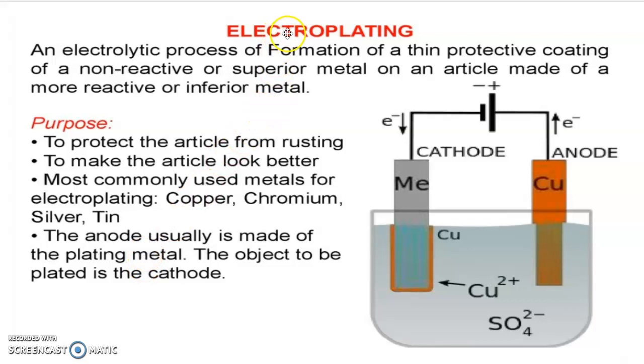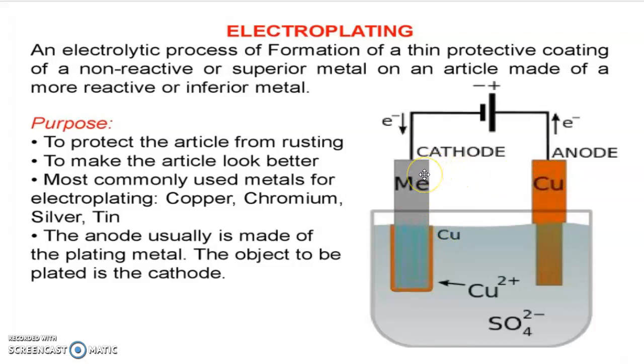Next we have electroplating. This is a major point. Electroplating is an electrolytic process of formation of a thin protective coating of a non-reactive or superior metal on an article made of a more reactive or inferior metal. You can see the image. In this we have taken two electrodes. One is the metal or the substrate on which we have to coat, and copper is the coating metal.